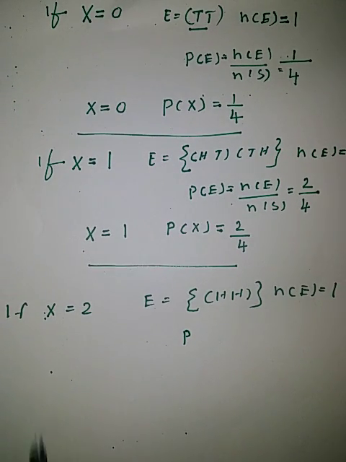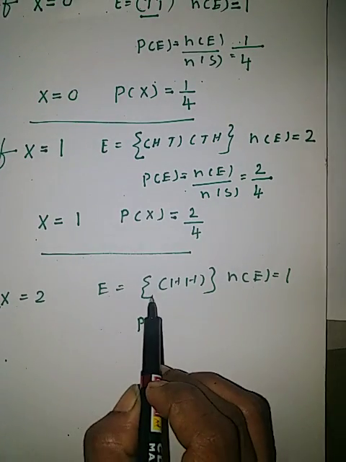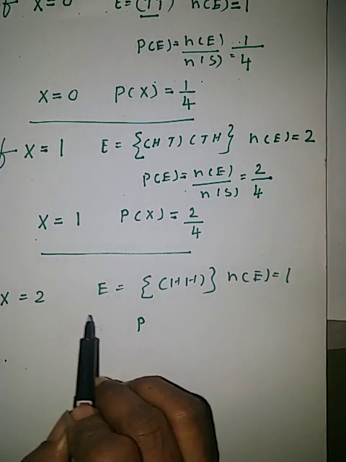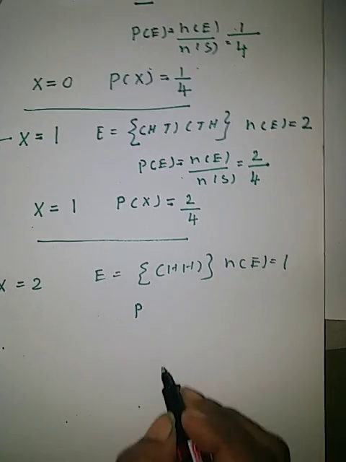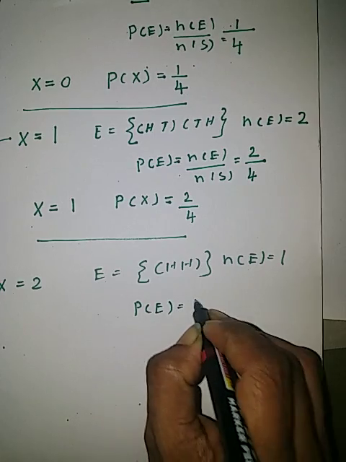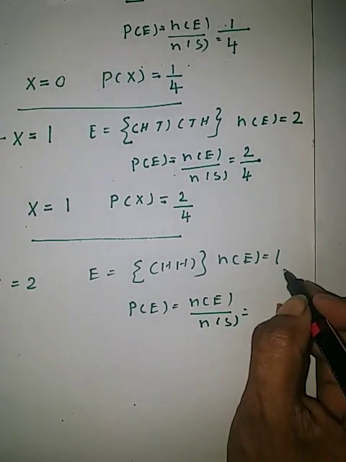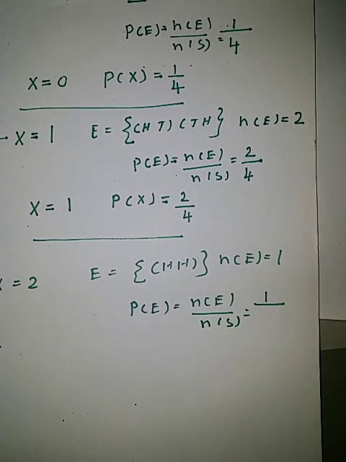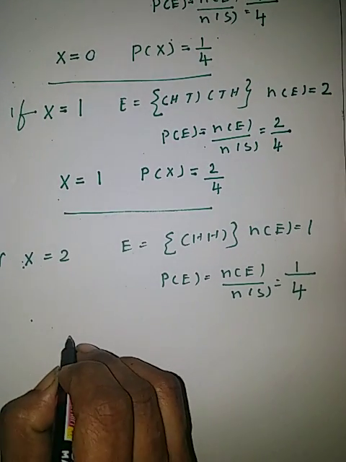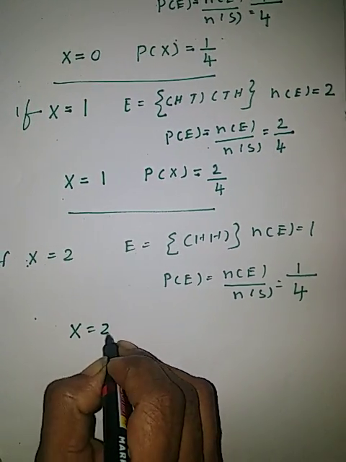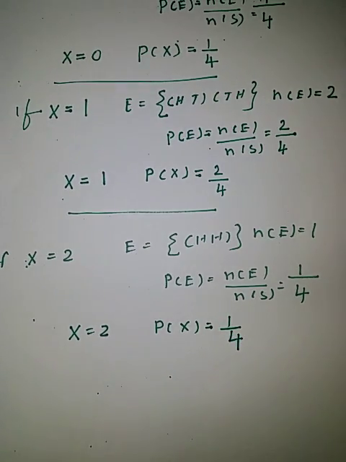Similarly, if x equal to 2, number of heads equal to 2, that is the event is HH. Number of elements in this event is 1, only one event. So probability of E in this case, number of E divided by number of S. That is, number of E is 1, number of elements in the sample space 4, 1 upon 4. Therefore, if x equal to 2, probability of x is 1 upon 4.